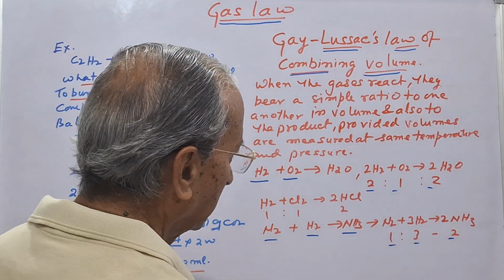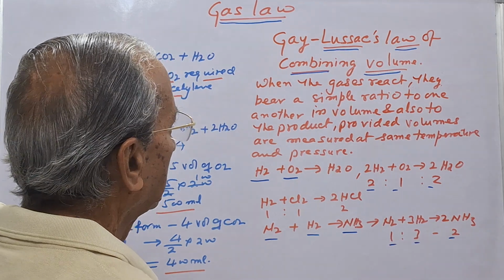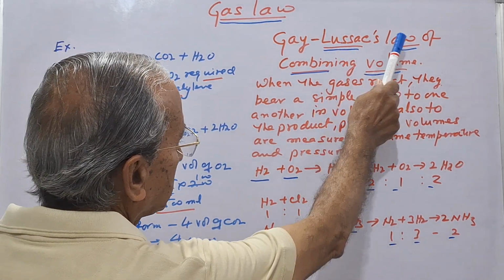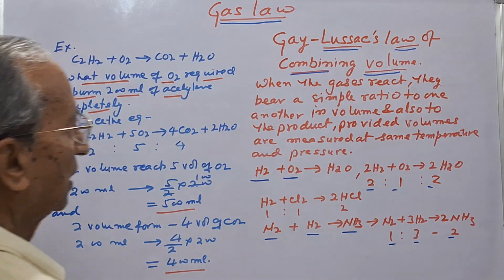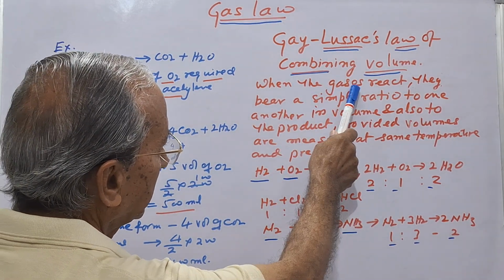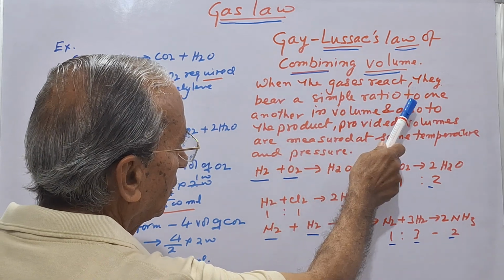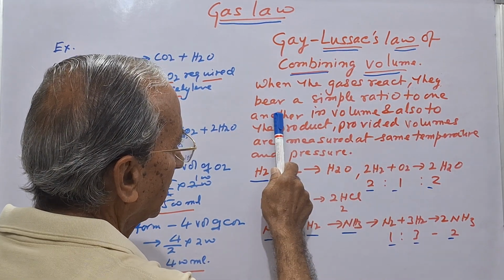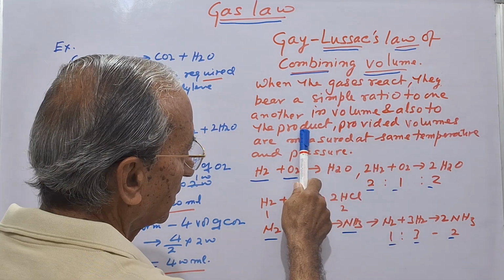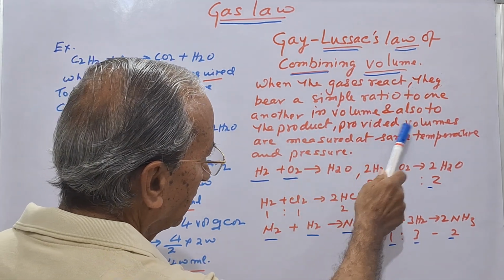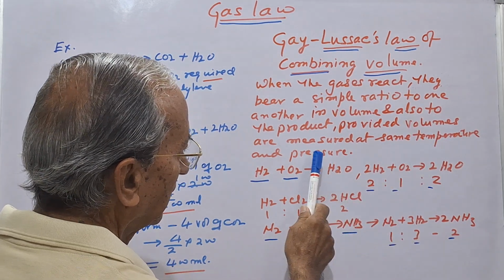On this observation, he gave a law, that is Gay-Lussac's law of combining volume. When gases react, they bear a simple ratio to one another in volume and also to the product, provided the volumes are measured at the same temperature and pressure.